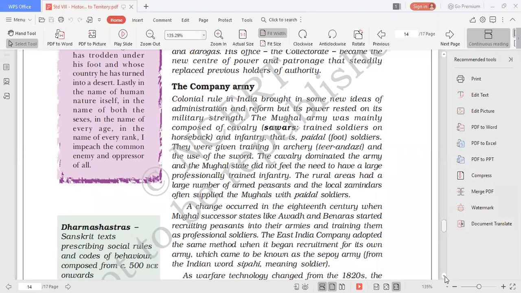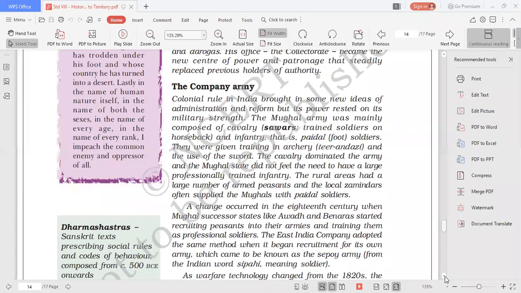The cavalry dominated the army, and the Mughal state did not feel the need to have a large professionally trained infantry. The rural areas had a large number of armed peasants, and the local zamindars often supplied the Mughals with paidal soldiers. So children, you already know the company was also following the same system which the Mughals were following. They had the zamindars in different areas. The zamindars used to maintain their own soldiers and their own armies, and the peasants were also soldiers. During the time of wars, they used to provide these armies to the emperor.